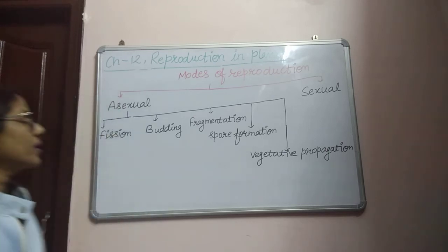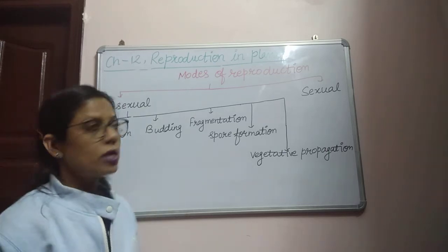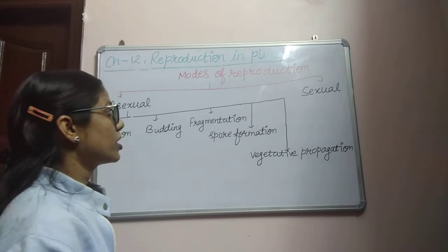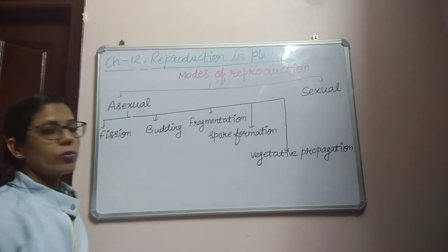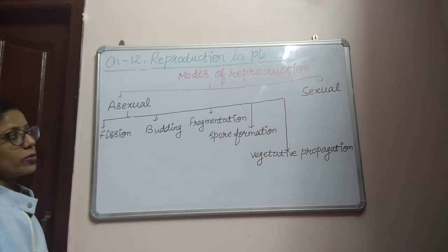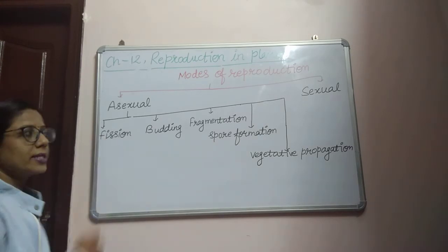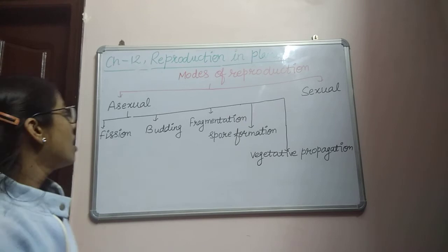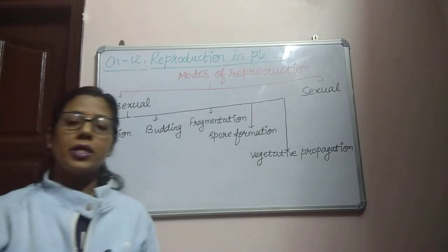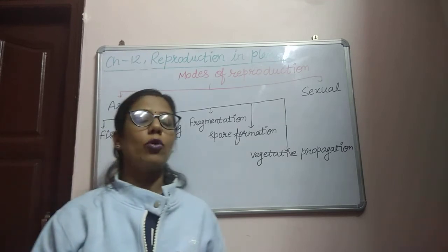Now our next topic is modes of reproduction. As the name suggests, we will discuss mainly reproduction in plants. Basically, there are two modes or types of reproduction in plants: asexual and sexual. Asexual reproduction means only one parent is required, maybe a male or maybe a female.